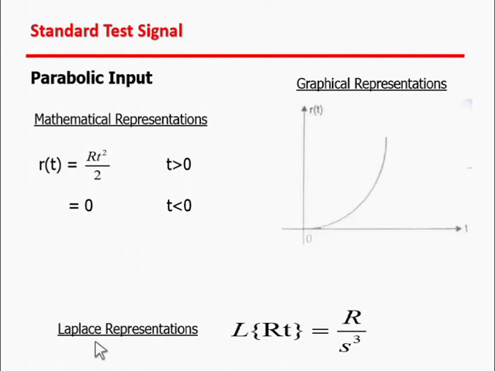And then the Laplace representation of the parabolic input r(t): R is a constant and R by 2 is a constant, and the Laplace of t square equals 2 by s cube, and the 2 will be cancelled out, so it becomes R by s cube.